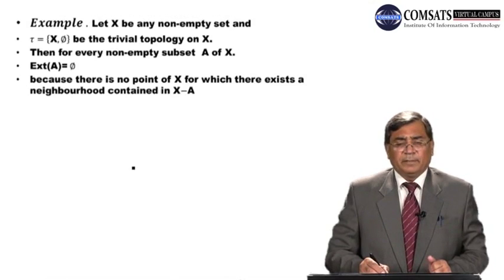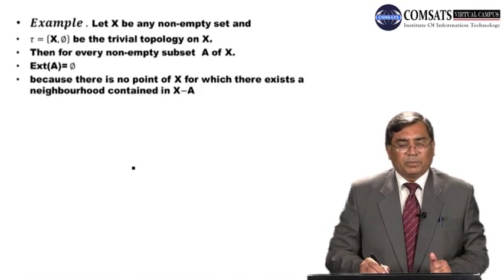Let x be any non-empty set and tau is equal to x and phi. Dear students, you remember that when a topology consists only of x and phi, it is called the indiscrete topology. This consists of x and phi alone.